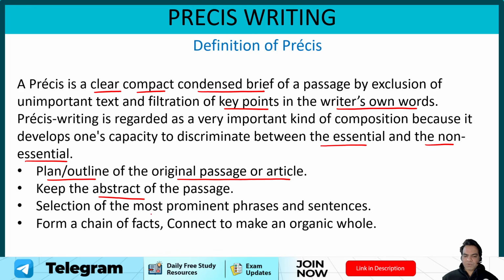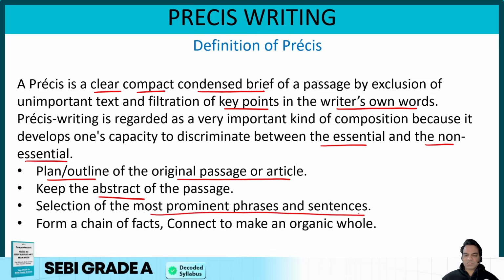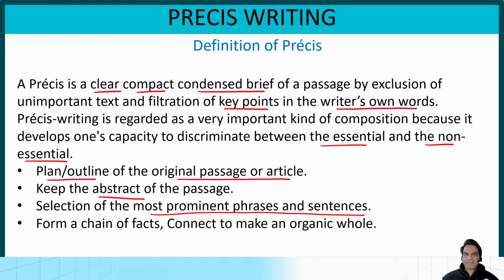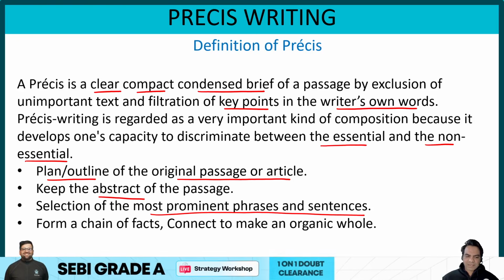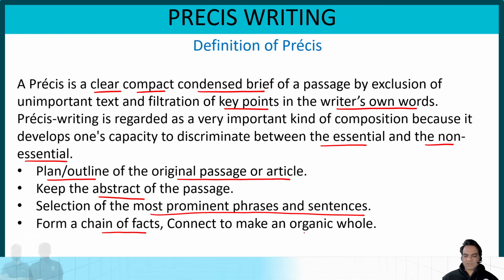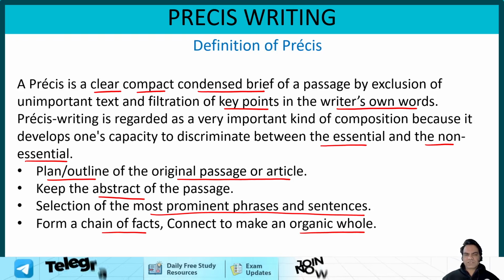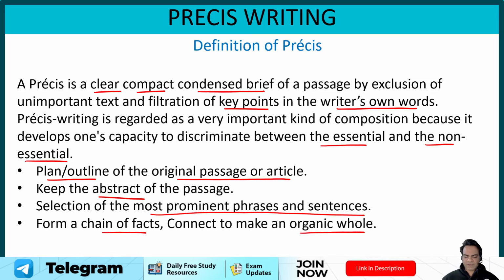Selection of most prominent phrases and sentences is crucial. So while you are reading, take out those core points, jot down those core points from every paragraph, and then collate them to present your Prezi. And then once you have noted down all the prominent points, then form a chain of facts and connect those facts to create an organic paragraph. It's like a short story to the listener or to somebody who's reading, that shows what the core points of the passage are in your Prezi.